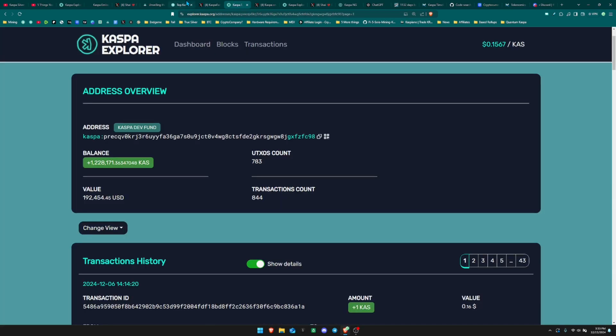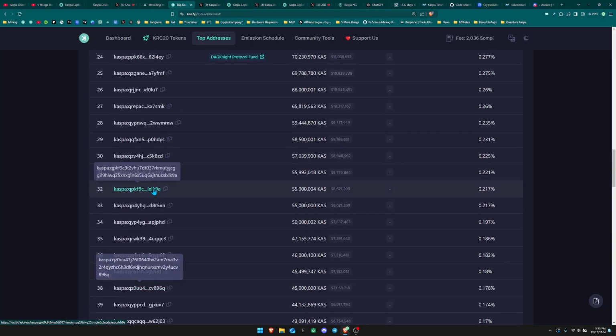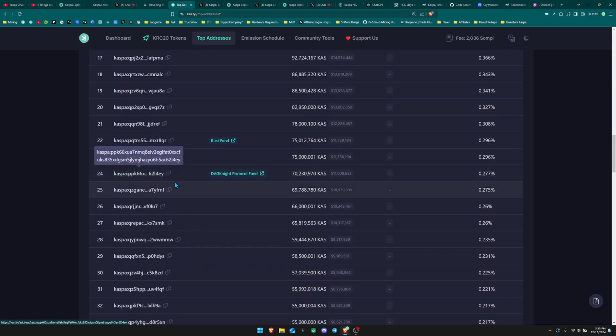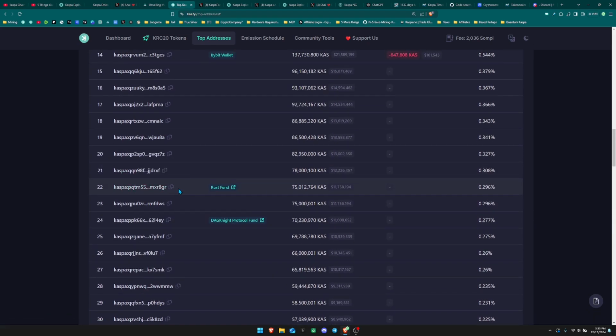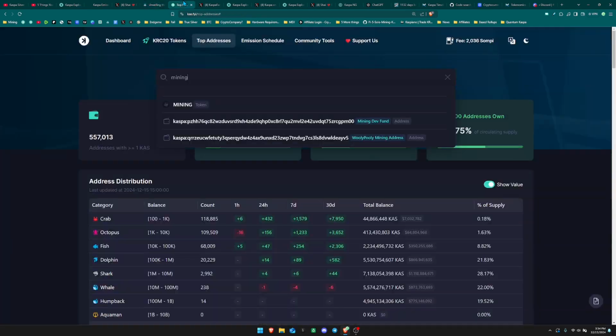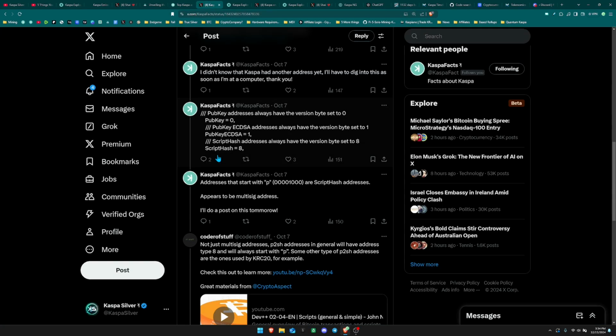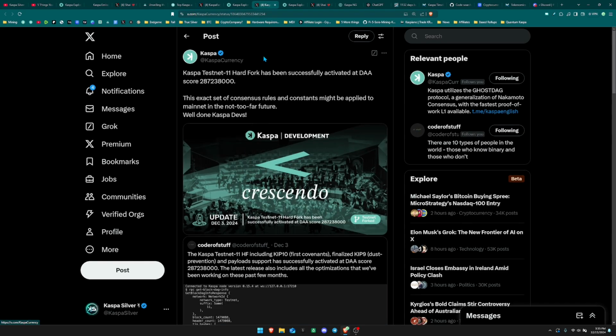So if we look at the top addresses here and go down the list again, you're going to see that all the ones that have the letter P are things related to funds, which are being controlled by multi-sig addresses by the treasurers of Kaspa. But pretty much any kind of addresses that are created that, to my knowledge, has any kind of relation with multi-sig or KRC20 tokens, which involves creating addresses in a particular way to work with that protocol, they will start with the letter P. The fourth thing on the list is going to be related to the DAA score.